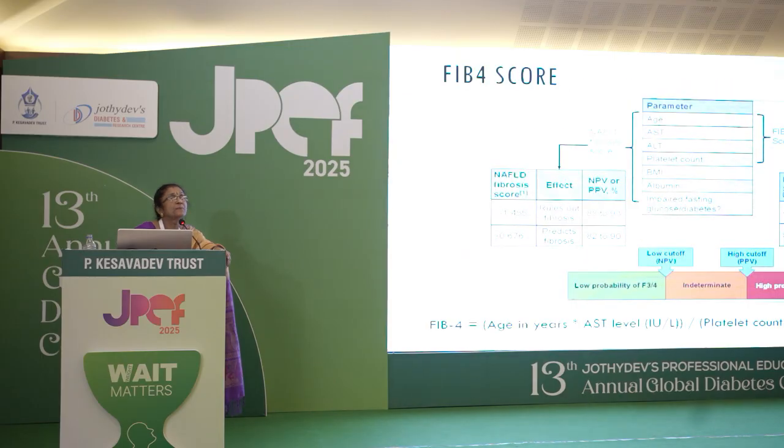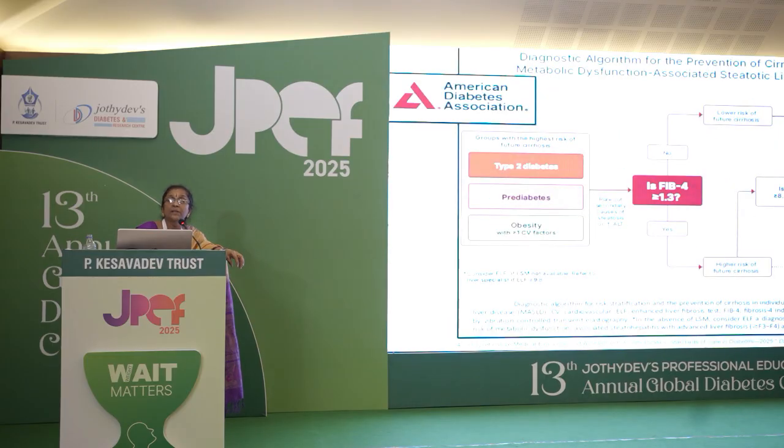And second is the FIB score. As our previous speaker said, it's very important. Dr. Vimal has said that out of 10 patients who had liver cirrhosis, 6 were diabetic. So we need to do a FIB score in all the patients. It's very easy: age times AST divided by platelets times the square root of ALT. If it's less than 1.3, it has a negative predictive value, and you can repeat it after 2 years. But if it's positive, better you send the patient to a hepatologist or gastroenterologist. So that was the last slide.